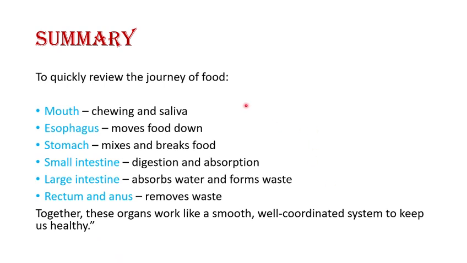We discussed what the digestive system is, why we need it, the different organs present in the digestive system, and what their work is. Roughly remember: mouth, chewing and saliva; esophagus, moves the food down; stomach, mixes and breaks down the food; small intestine, absorption and digestion; large intestine, absorbs water and forms stool; and rectum, removes the waste. So all these organs work together in a smooth manner so that our body works in a well-coordinated way and keeps us healthy.